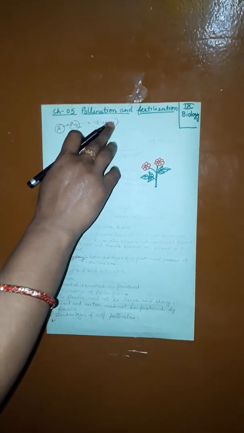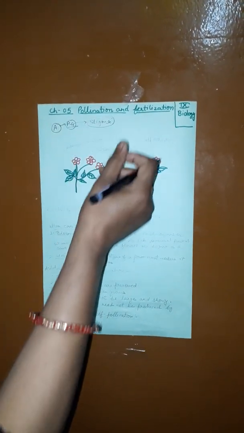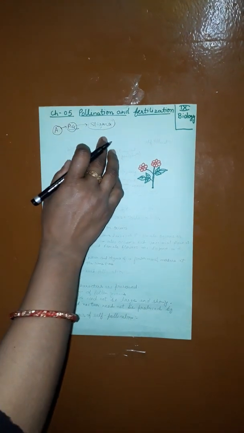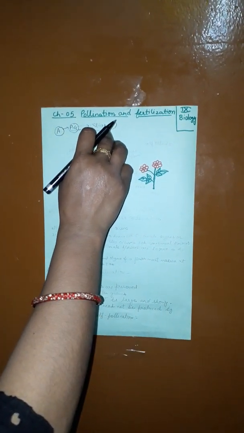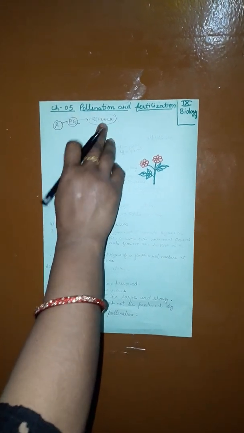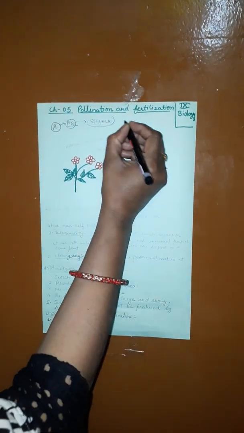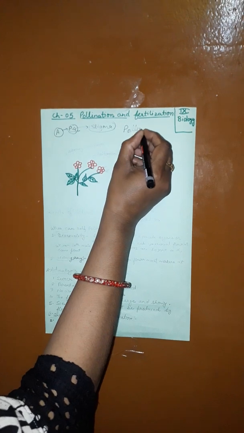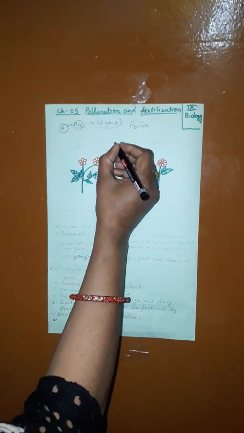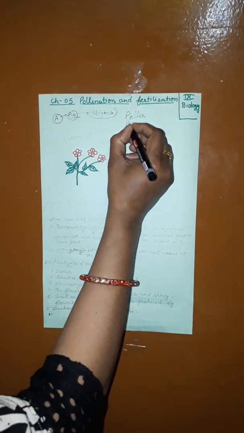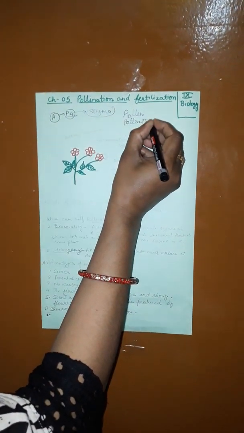As you know, the anther of the stamen produces a powdery material that is called pollen, which consists of particles called pollen grain. What is the difference between pollen and pollen grain? The powdery material that the stamen produces is called pollen, and pollen contains particles that are called pollen grain.